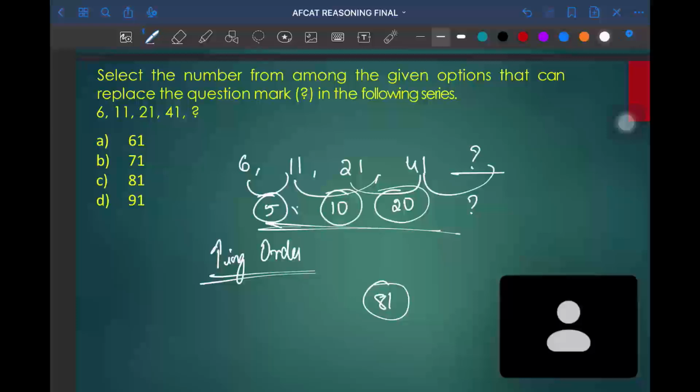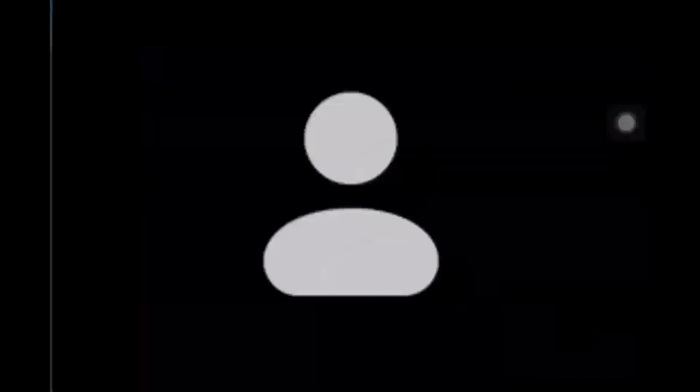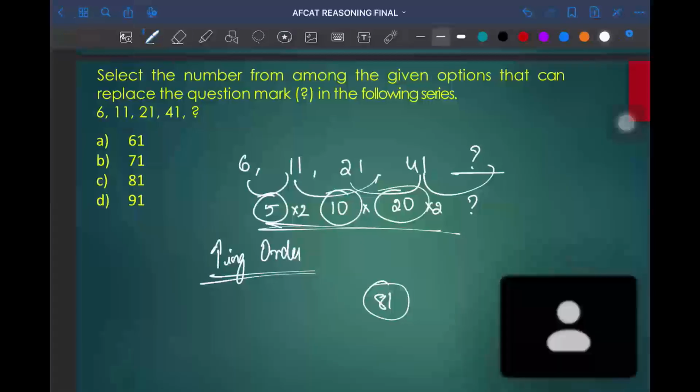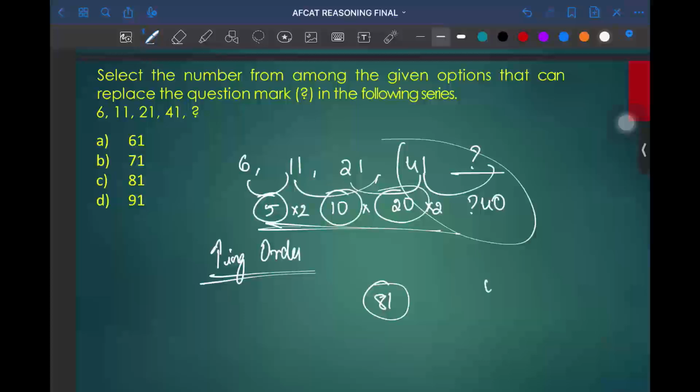So 5 into 2 will become 10. 10 into 2 will become 20. Sorry, 20 into 2 will become 40. So we just need to add the last term and the difference. 41 plus 40 will become 81. So by just looking at the numbers, we can conclude whether it is a multiplication series or an addition series.